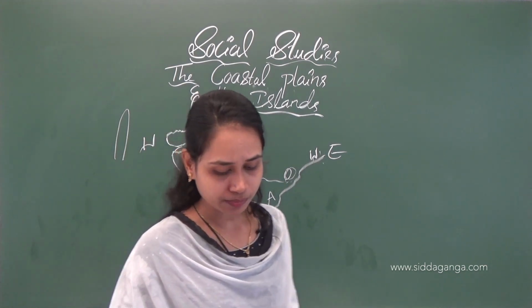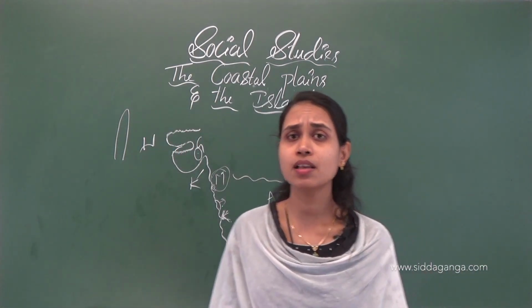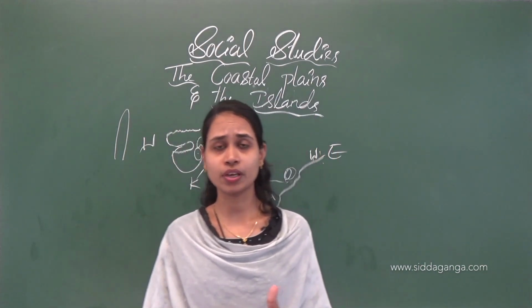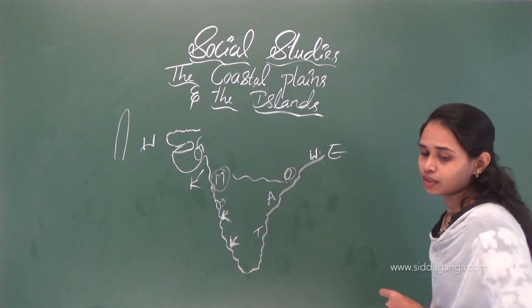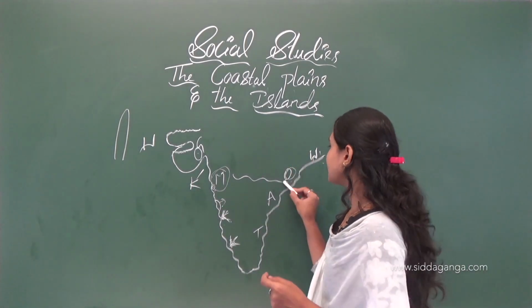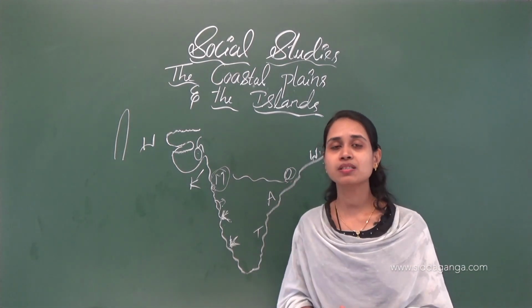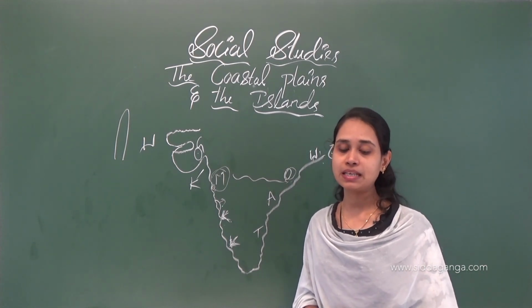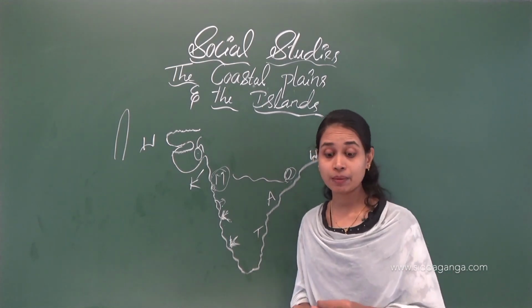So the capital of Odisha is Bhubaneswar. Here, the Sun Temple of Konark we can see in the state of Orissa. Its famous temple we can see here. The Konark temple is very famous here, and also the Jagannath temple.